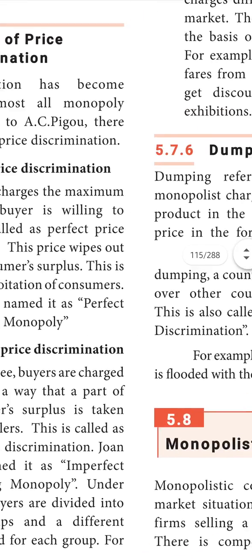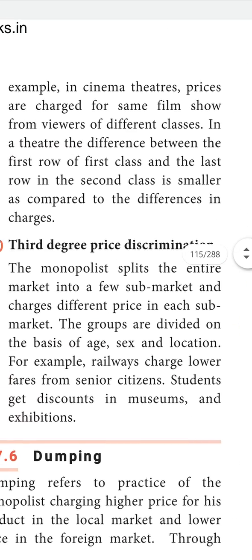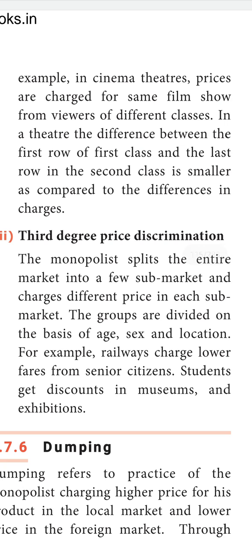For example, in a cinema theatre, different prices are charged for the same film show from viewers of different classes. First class, second class, AC class, like that they are given, isn't it? That means they are collecting a different cost for each class for the same film at the same time. They are going to watch the same film, but they are collecting different charges. This is called second degree price discrimination.